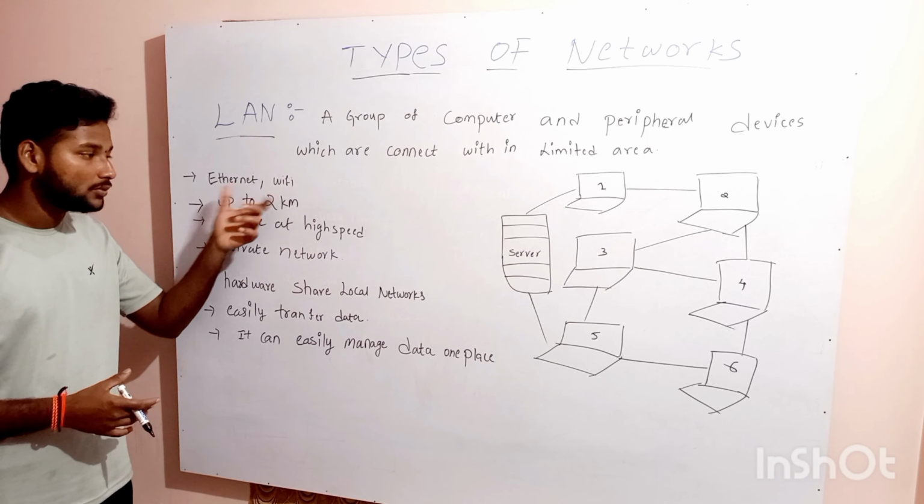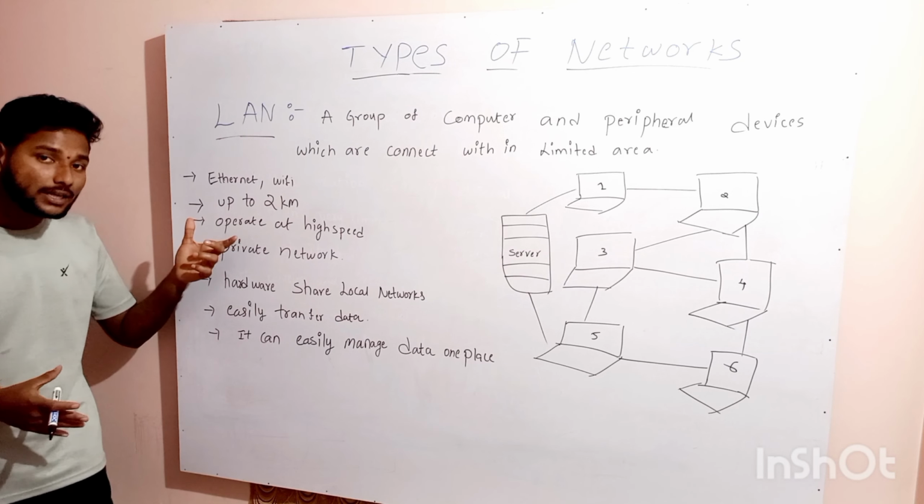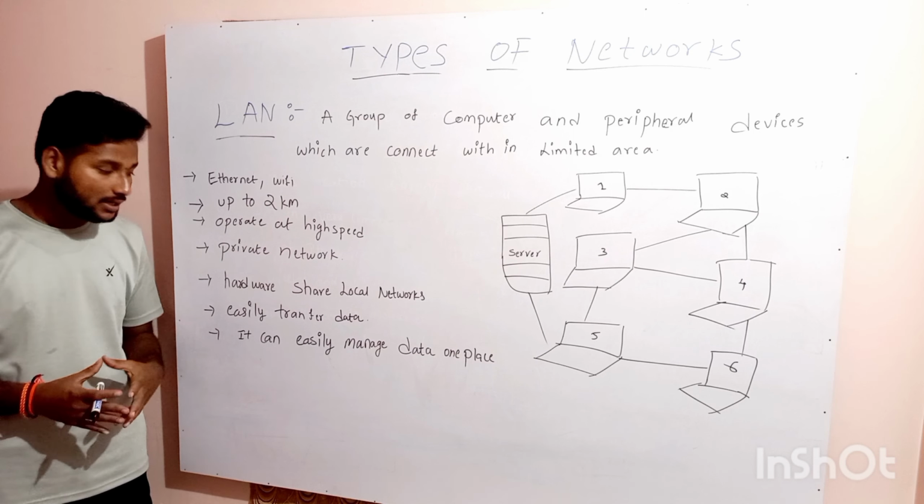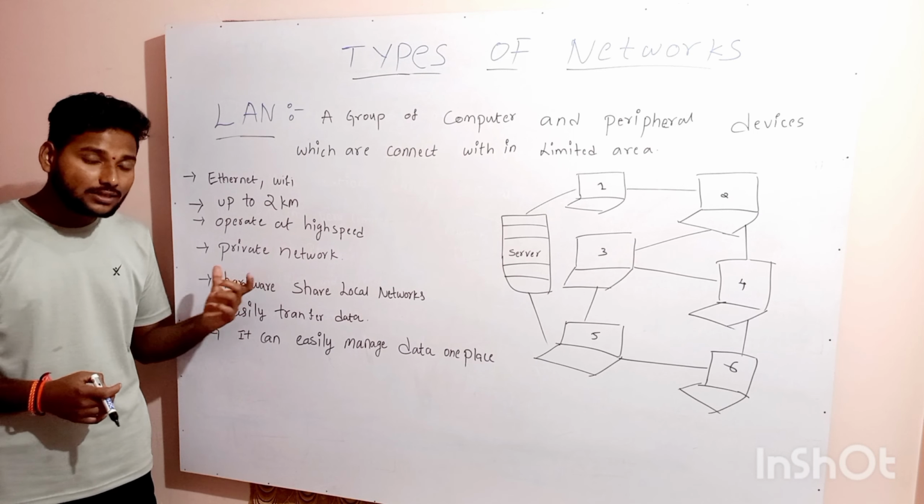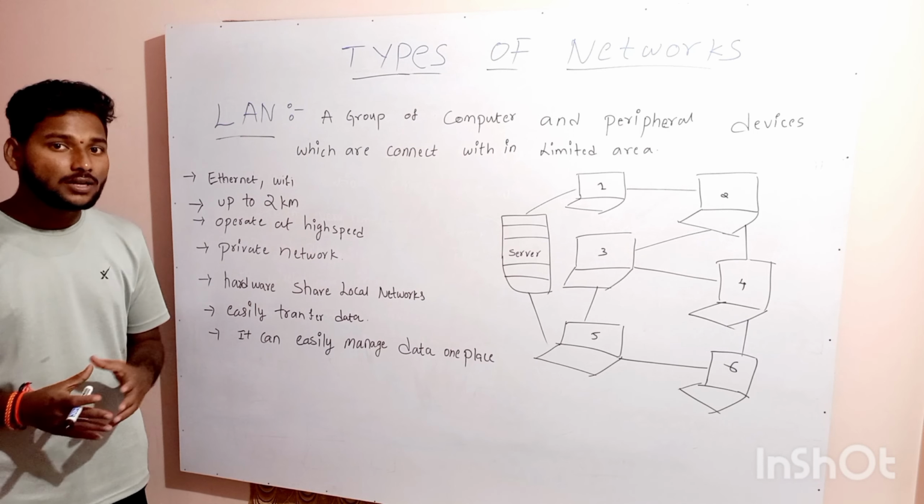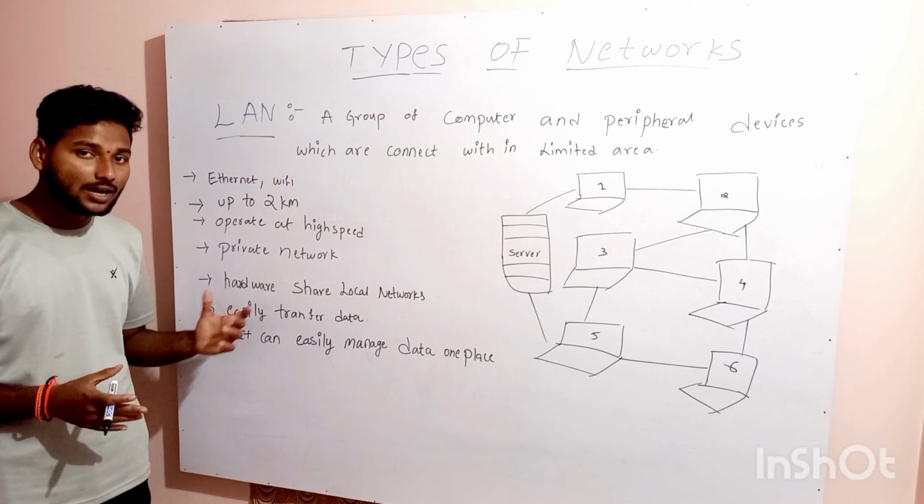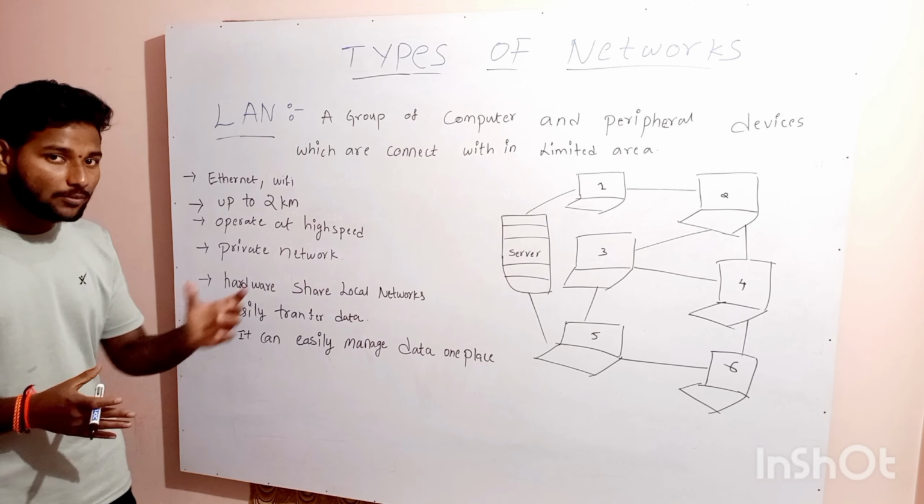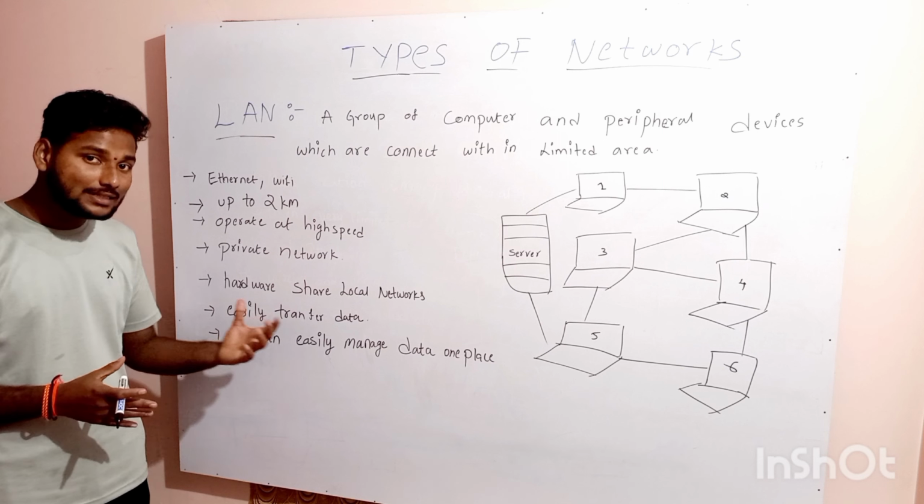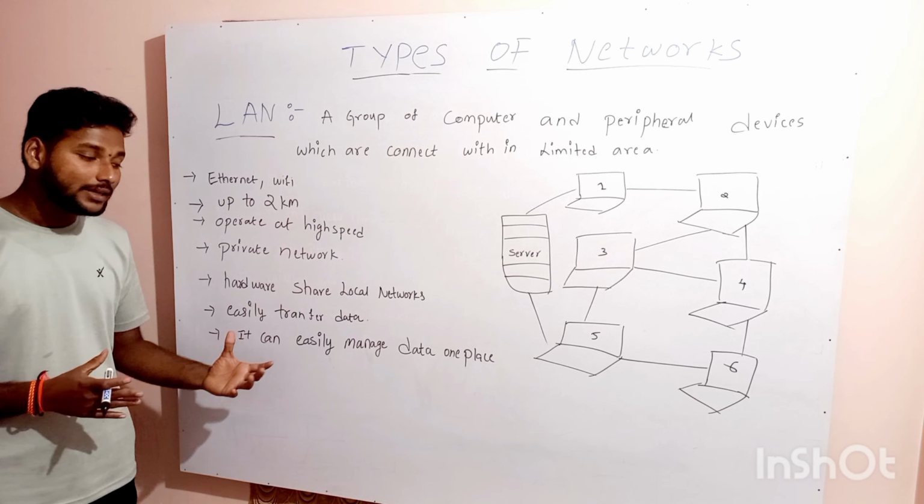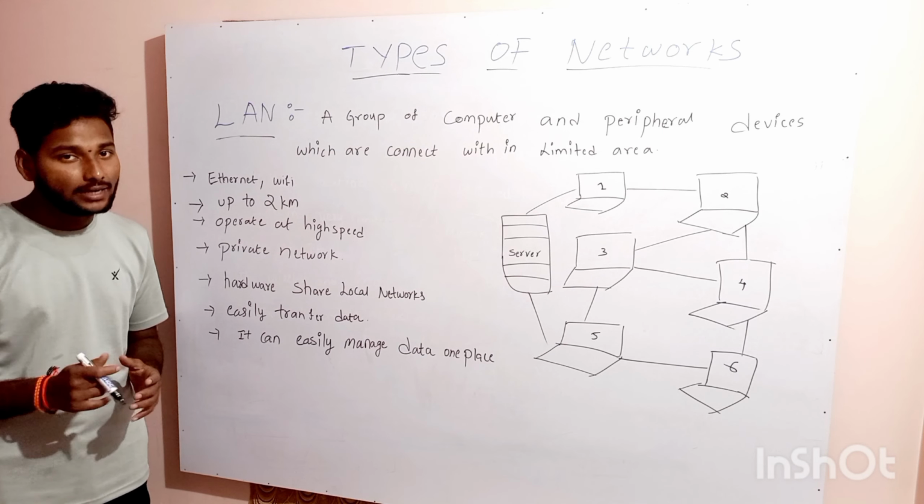The range is up to 2 kilometers, operated at high speed, and it is a private network. The hardware devices which are shared among them are fewer, so the hardware is less used among this connection. Next, it can easily transfer data. It can easily maintain data in one place.